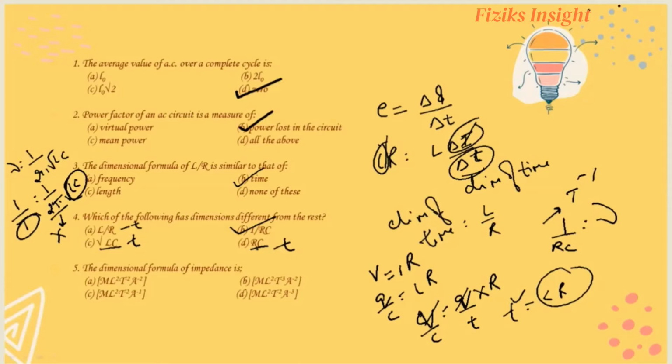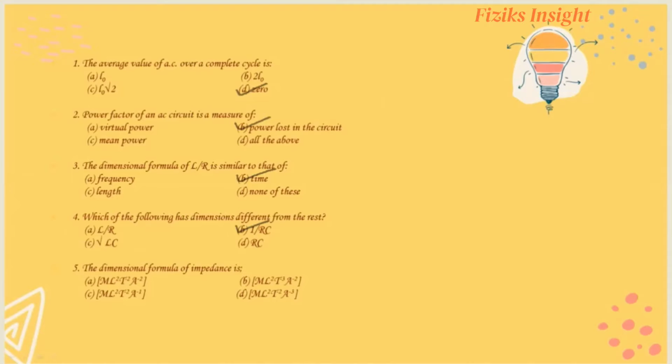Now in question number 5, we have to evaluate the dimensions of impedance. Impedance is nothing but the resistance offered by a circuit, so it will have the dimensions of resistance. Now we know that resistance is equal to V upon I, or V is equal to IR. Now we substitute potential as W upon Q, work done upon charge, is equal to IR, and also we replace Q by IT, current into time.